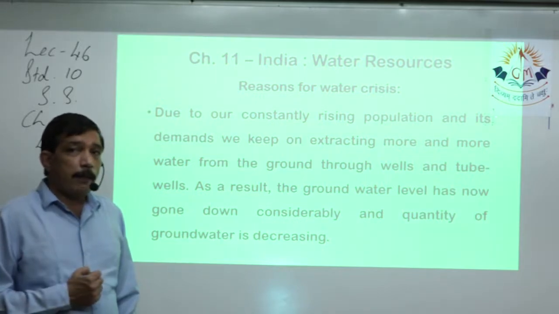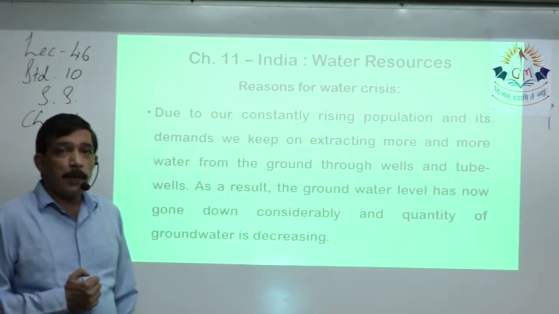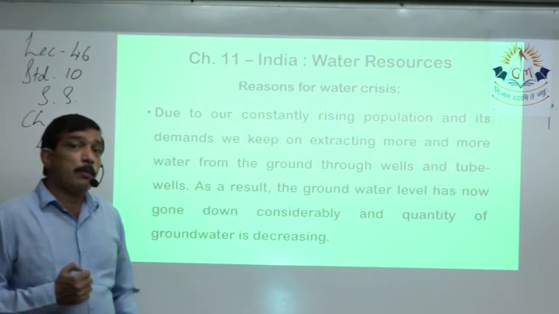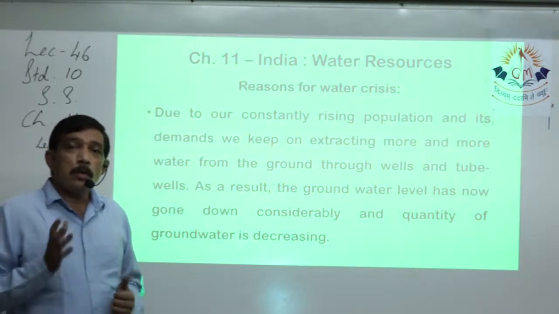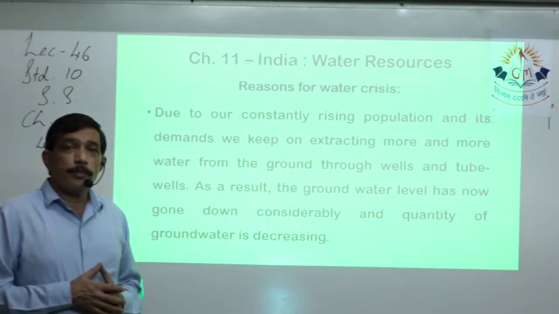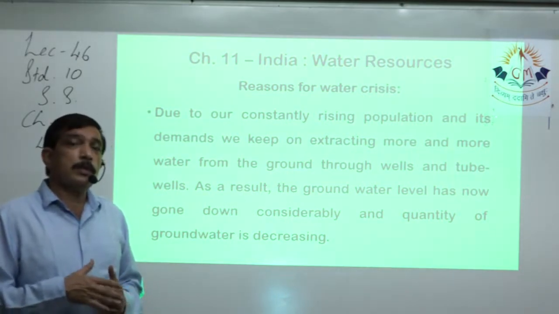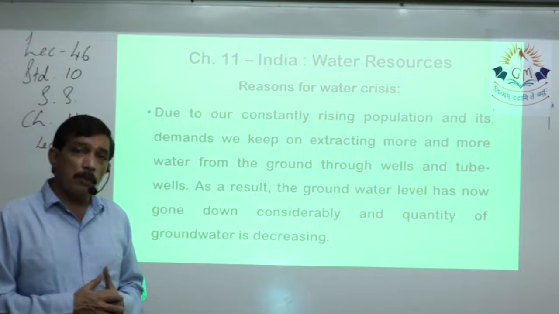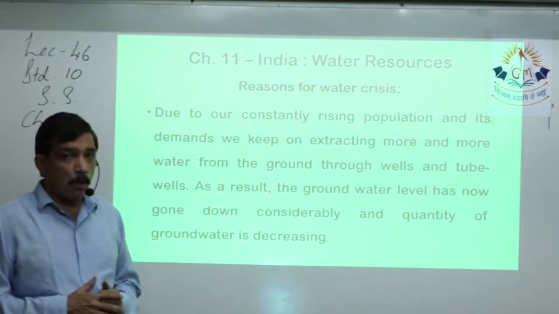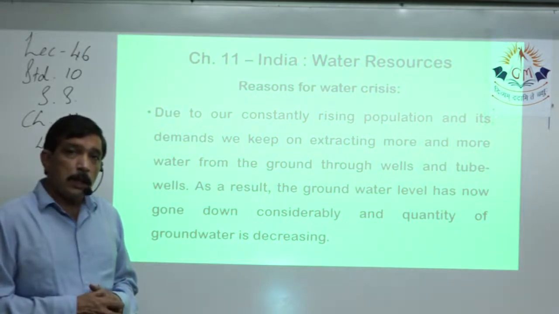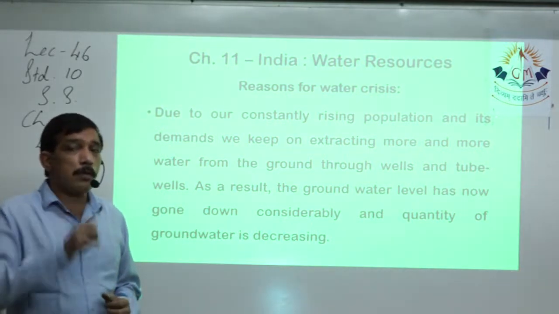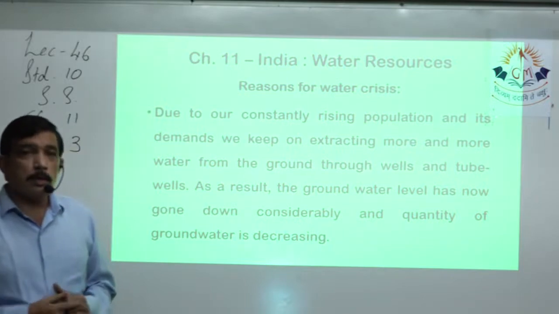in the city area, in the town area, where the population is quite dense and because of the water crisis, people do not get a constant supply of water from the corporation or the government. In that case, they keep on pumping the groundwater from underground resources.